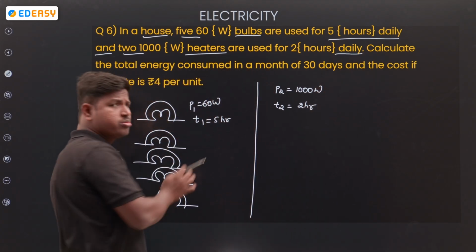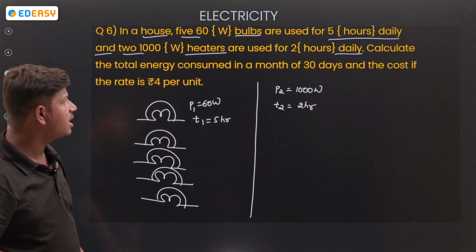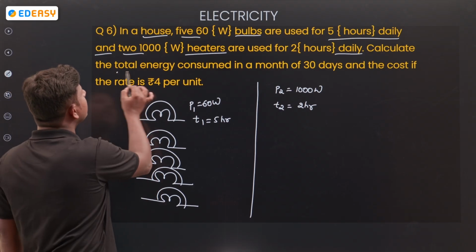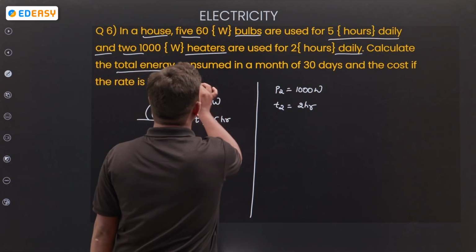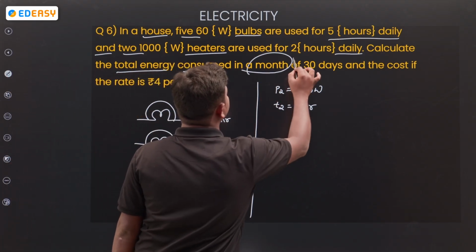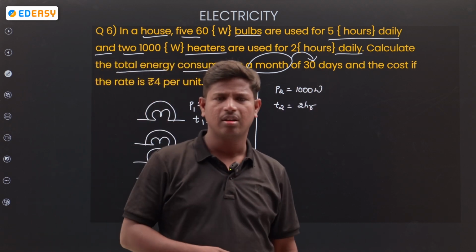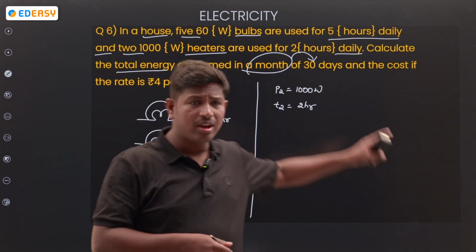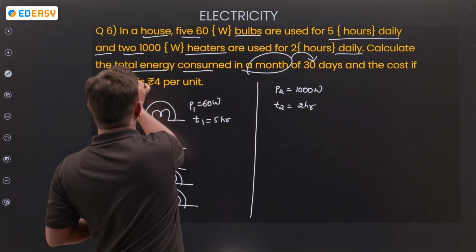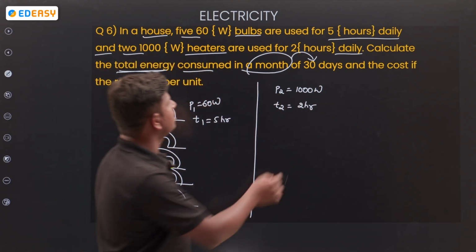So bulbs are used daily, heaters also used daily. Calculate the total energy consumed in a month of 30 days. In a month, 30 days are there. For these 30 days, how much total energy?